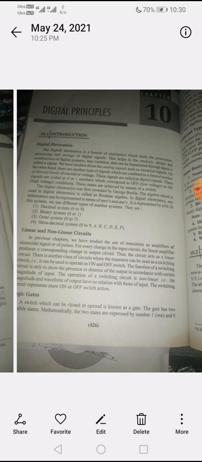In digital electronics, any information can be represented in terms of either zeros or ones, that is, by a bit in the system.